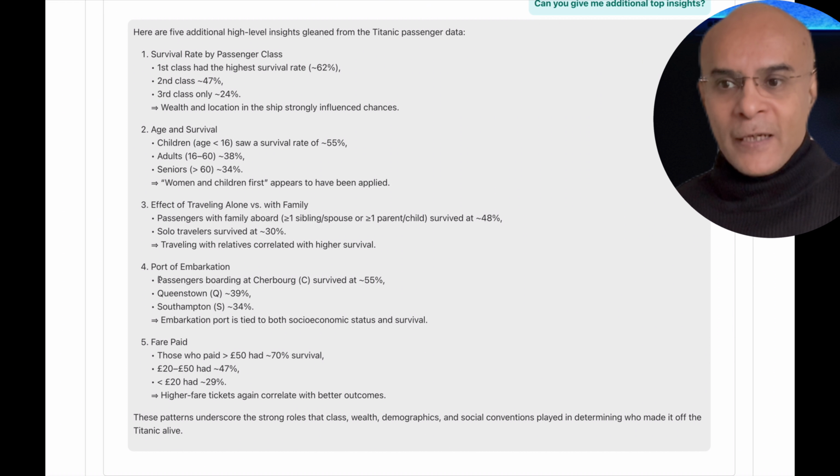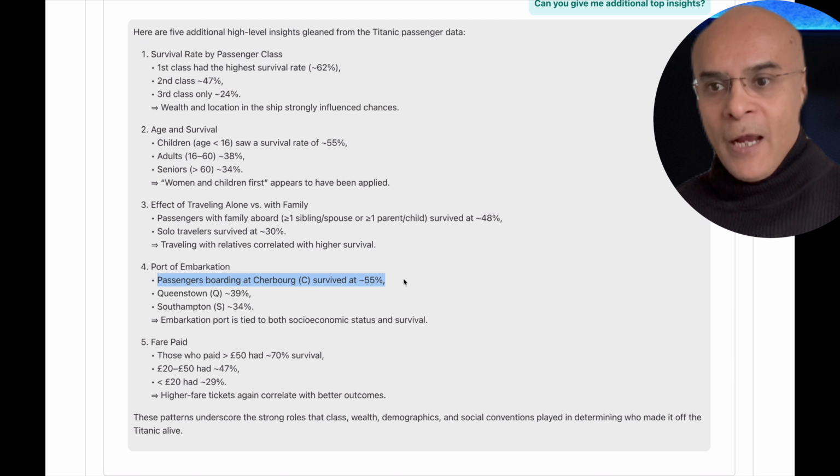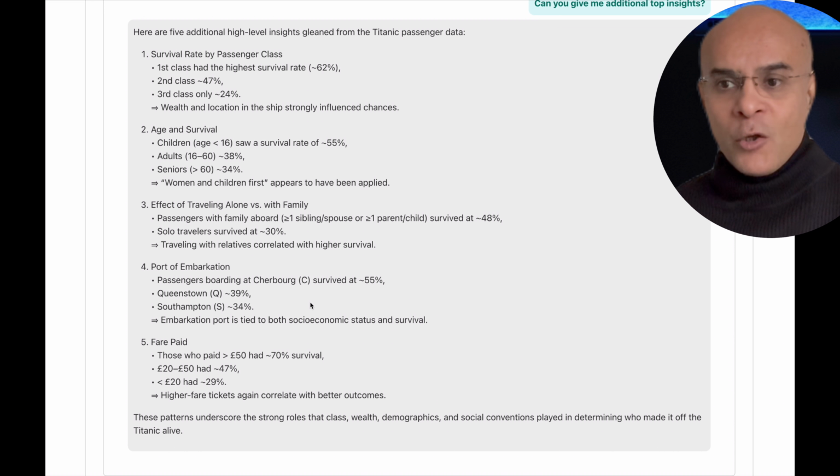And it also indicated the port of embarkation with the highest survival rate corresponds to Cherbourg, which is pretty powerful. And this is because this port has a higher socio-economic status. You must have also noticed that the data didn't have information related to Cherbourg, Queenstown or Southampton.